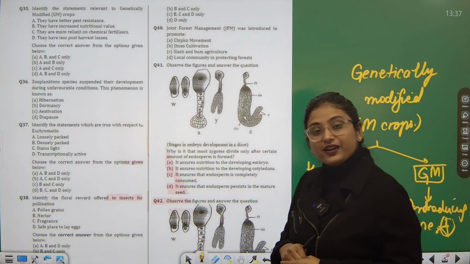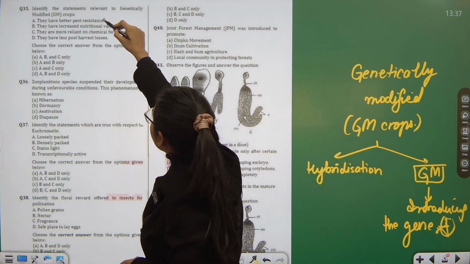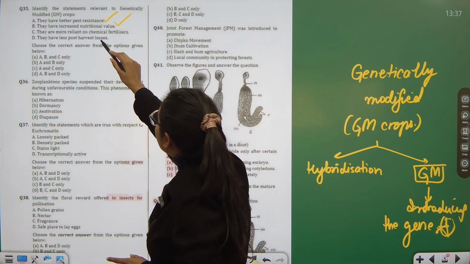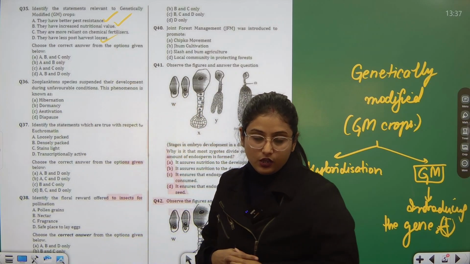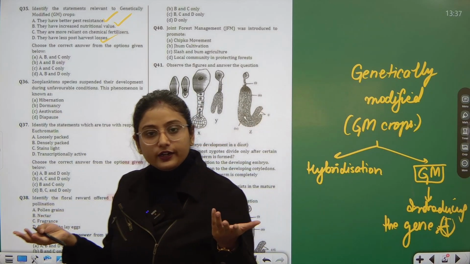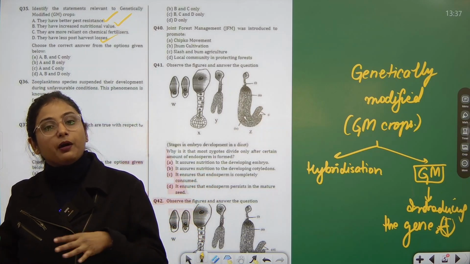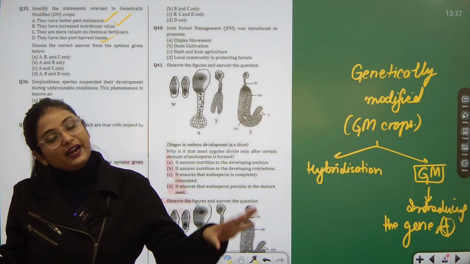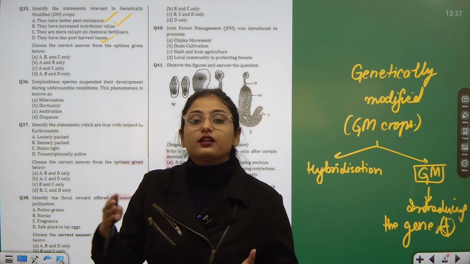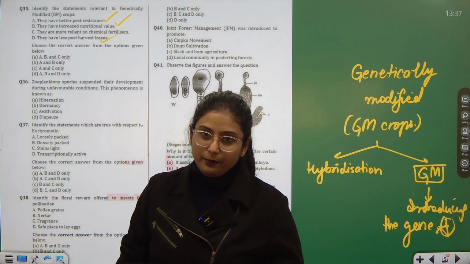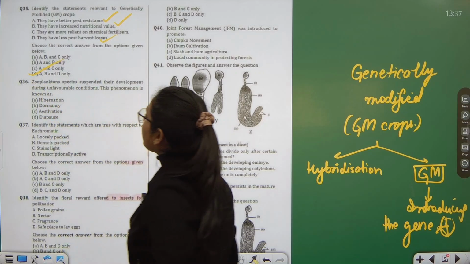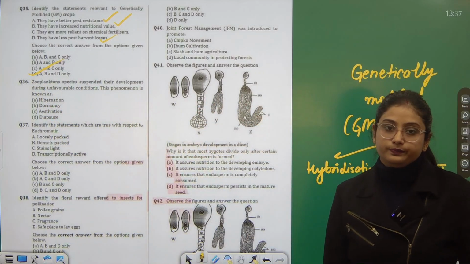Now what special varieties do they have? They are better pest resistant, they have more nutritional value and they have less post-harvest losses. So we have a win-win situation. We have a good product and we are not more tensed about its losses. Once we have invested money in the genetic modification, we are not worried about the other losses which might happen to us during farming. So A, B and D are the correct answers. Clear?